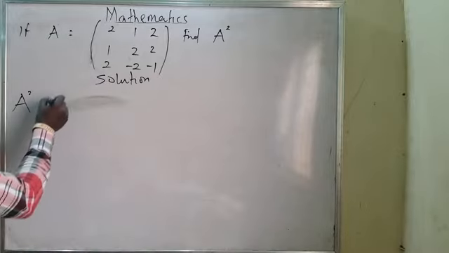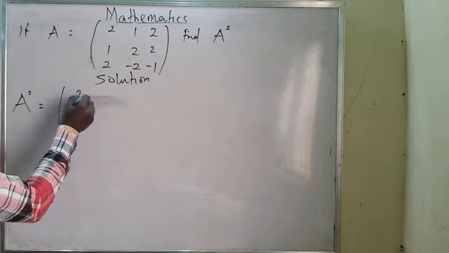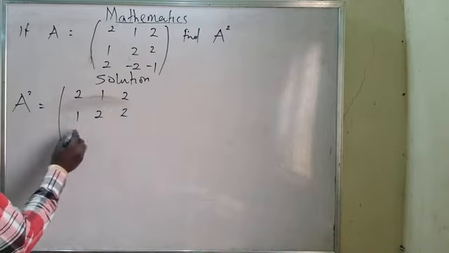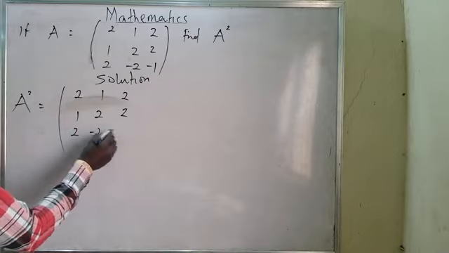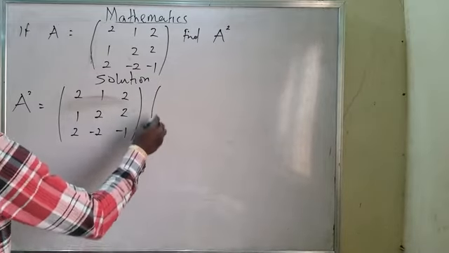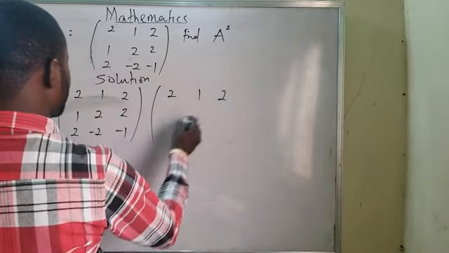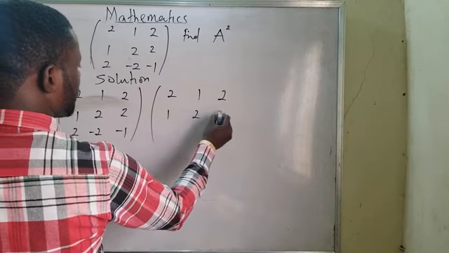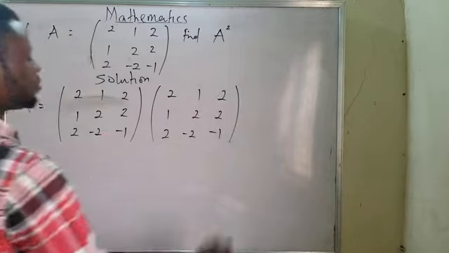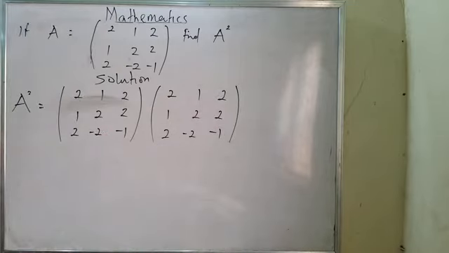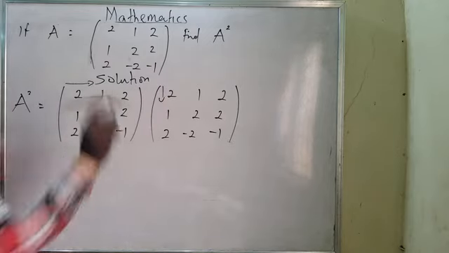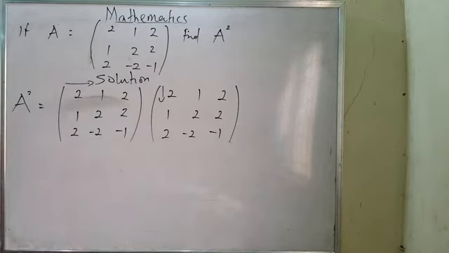Now, it means I'm talking about double of this matrix. Double of it, and 2, minus 2, and 1. Now, it also 2, minus 2, minus 1. Now, that is what I'm talking about. To multiply this, don't forget that this with this is the pattern. That is the pattern you need to follow.